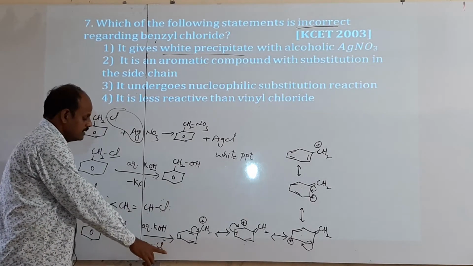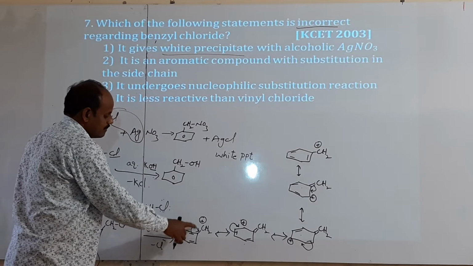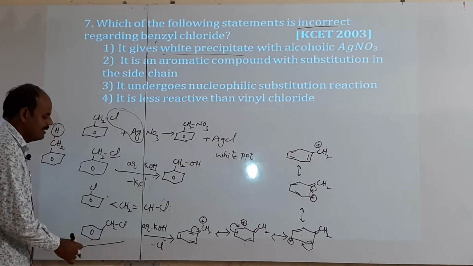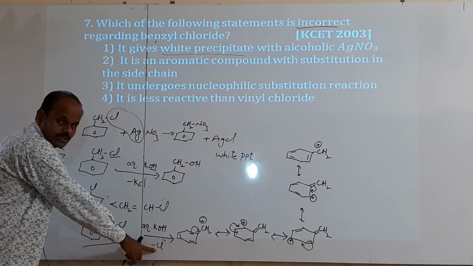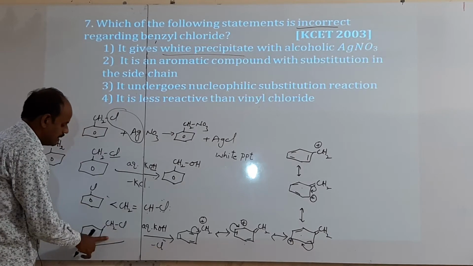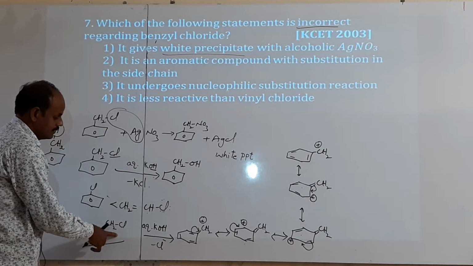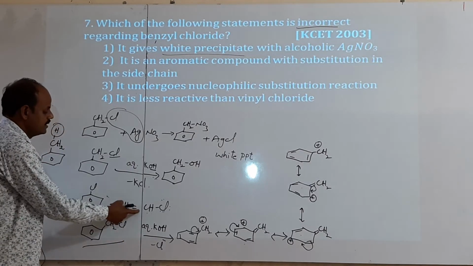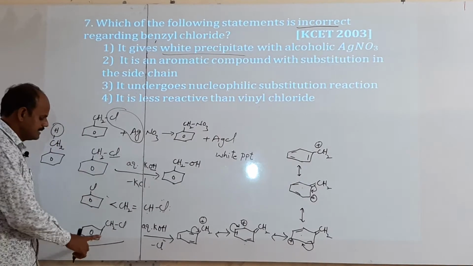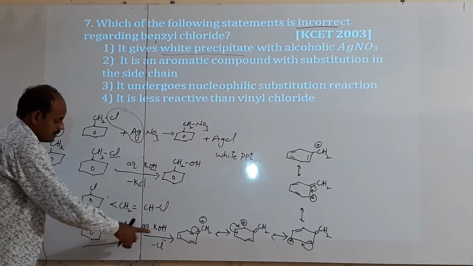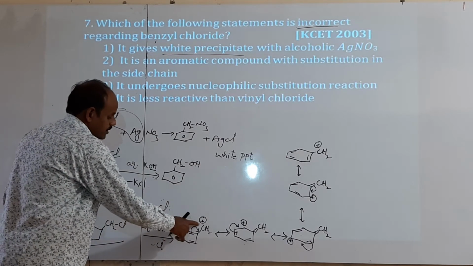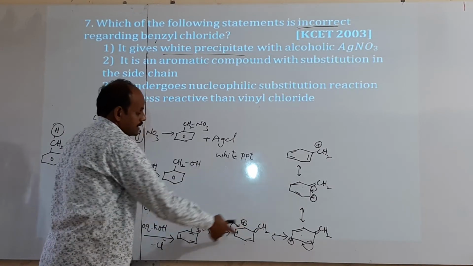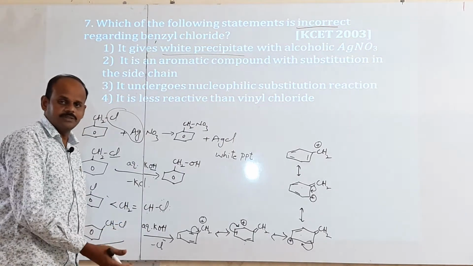Thus this carbocation, the benzyl carbocation, is more stabilized by resonance structures only. Thus this benzyl chloride always tries to lose Cl minus. Trying to lose Cl minus means it can undergo substitution reaction easily, means it has greater reactivity than vinyl chloride. Why does it have greater reactivity? When it undergoes a reaction, it forms a benzyl carbocation, which can be stabilized by resonance structures. Thus all molecules try to get stability only.